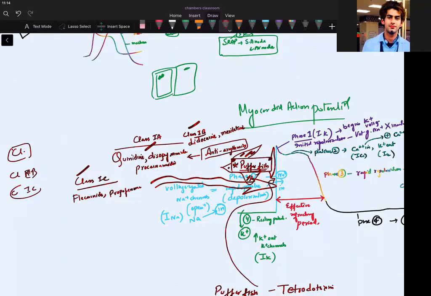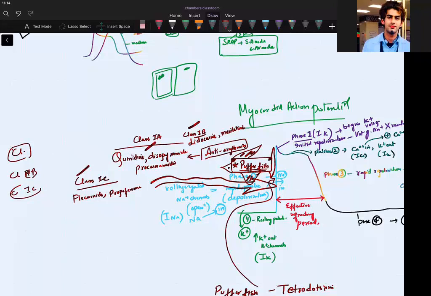Another group of drugs is class 2, which are acting on the SA and AV nodal components. We are using them, for example, in atrial fibrillation, atrial flutter, supraventricular tachycardia, and if you want rate control for atrial fib and atrial flutter.